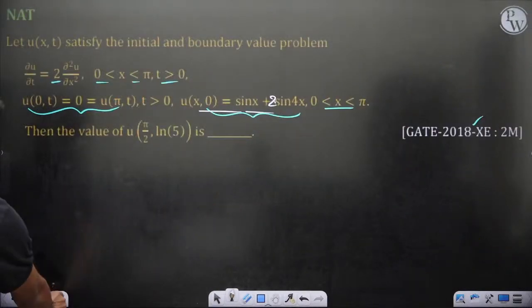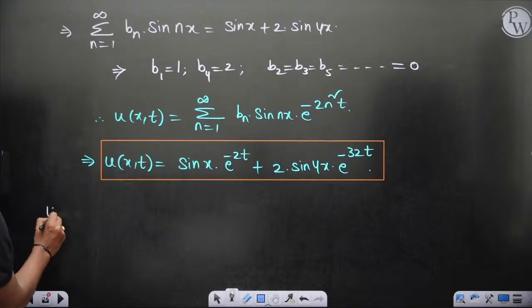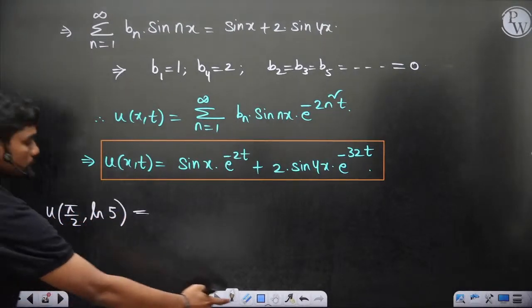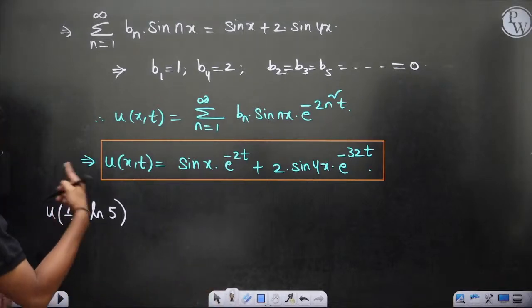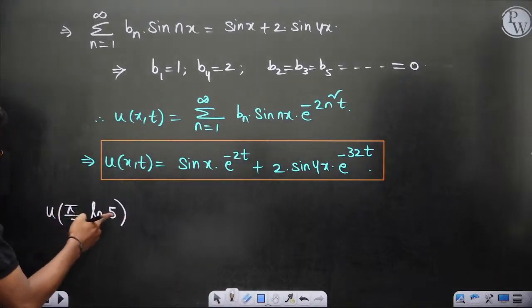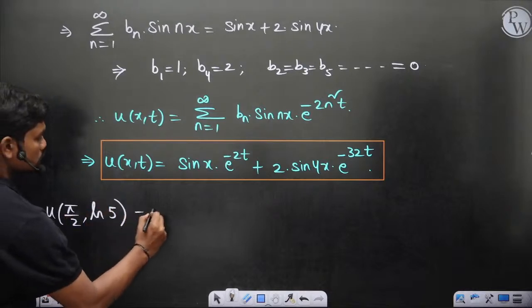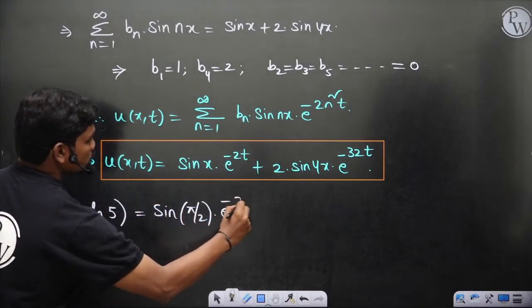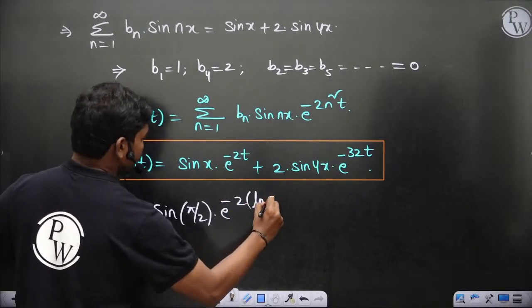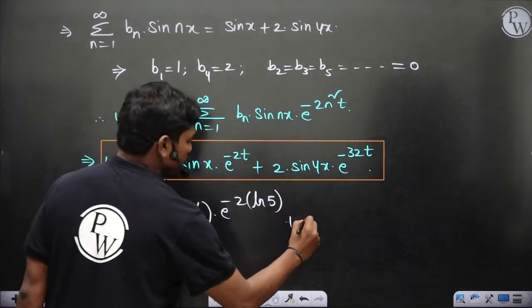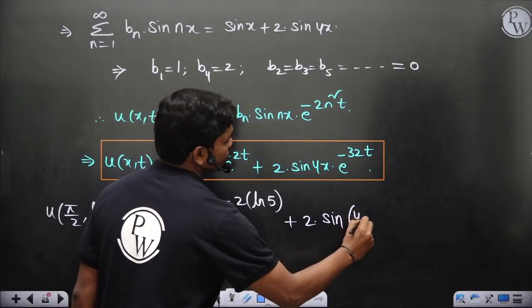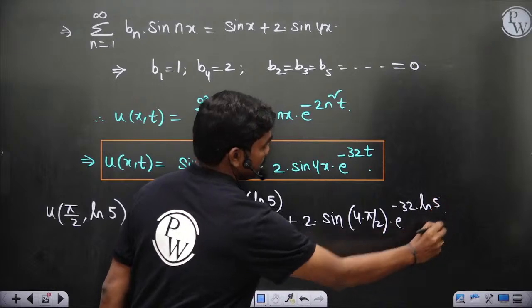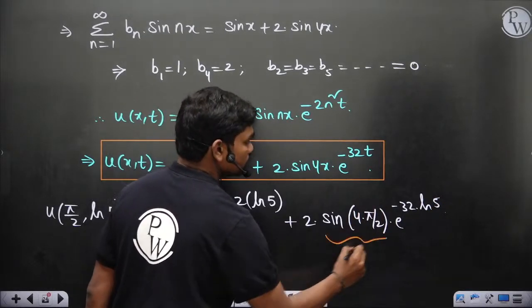u of pi by 2 comma ln 5. So you want the temperature at a location, basically the value of u at this location x and at this time. So sin pi by 2 into e power minus 2 ln 5, plus 2 sin 4 into pi by 2 into e power minus 32 ln 5, but clearly this term is 0 because it's sin 2 pi.